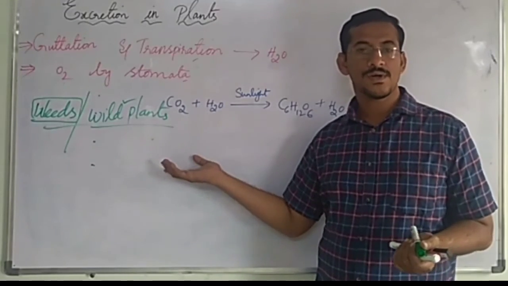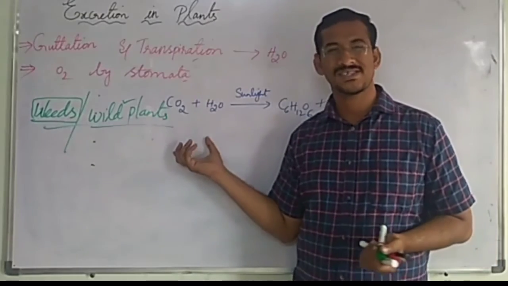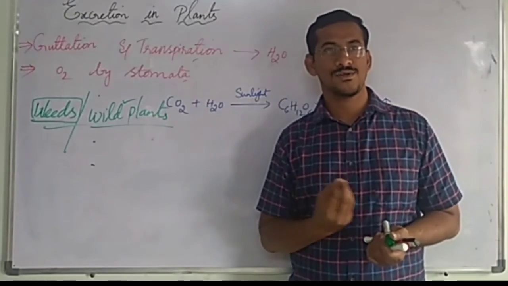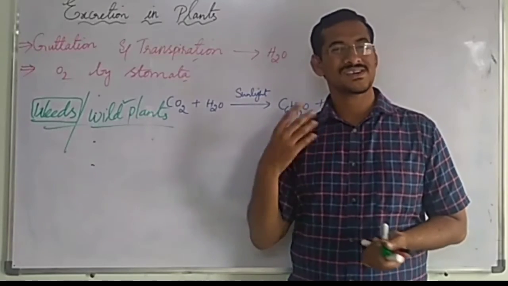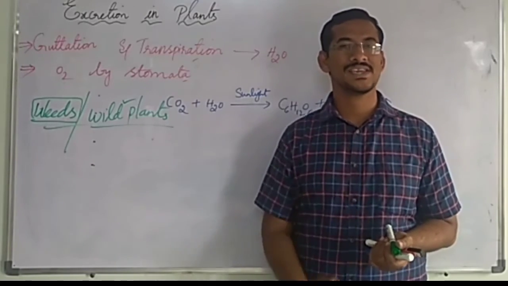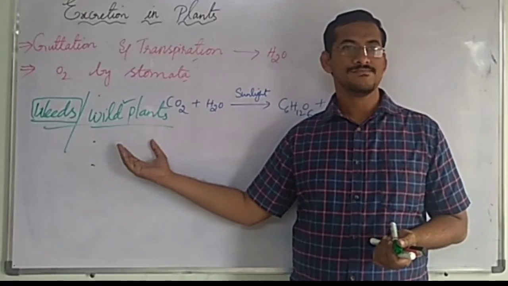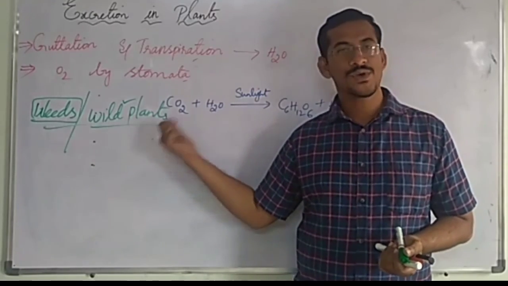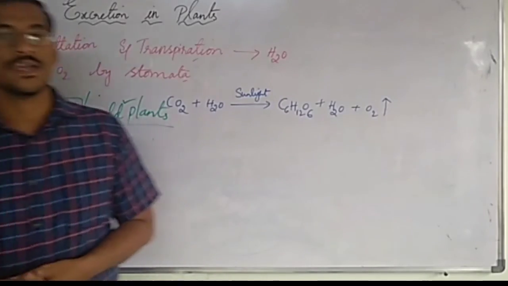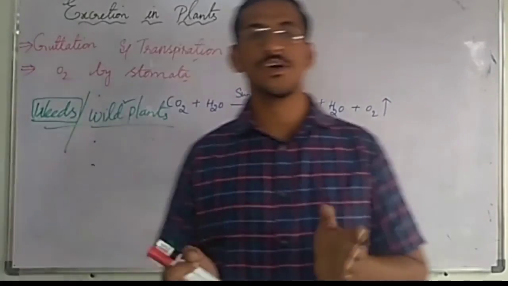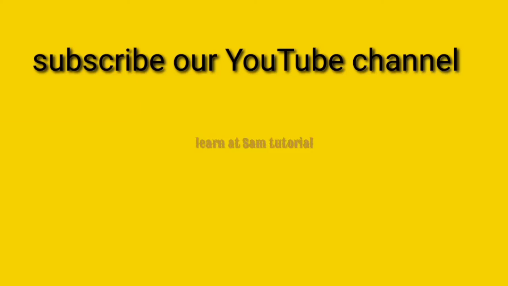Okay, so the taste is also unpleasant. The smell is also not good, even the taste is unpleasant, and we cannot eat that. And moreover, if you eat some type of wild plants or weeds, we may die due to deposition of poisonous chemicals in parts of a plant. Understand?